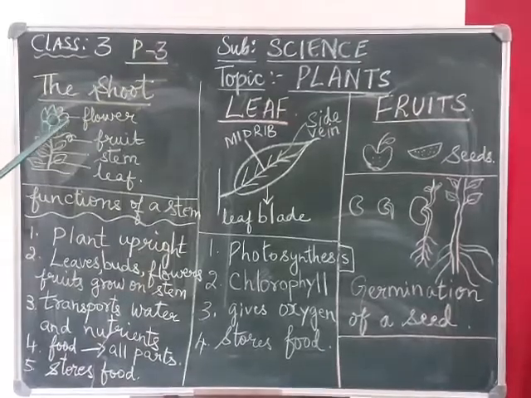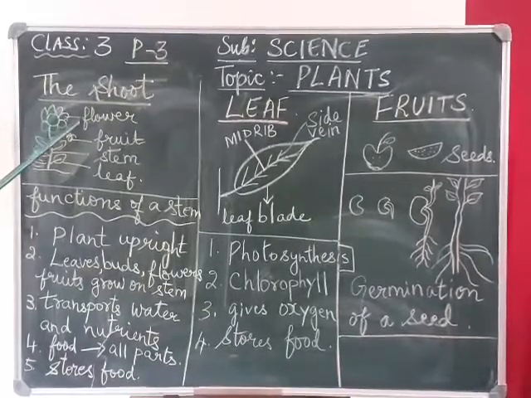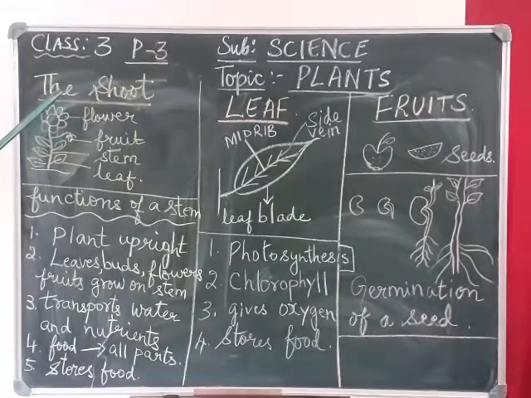We will go to the next part of the plant, that is the flower. Now flower is a part of the shoot system. Flower looks very attractive and it is attracted by the insects and birds as well. Okay, now flower is also the favorite of many people because of its color and fragrance.